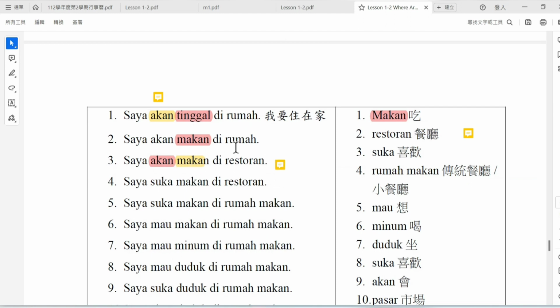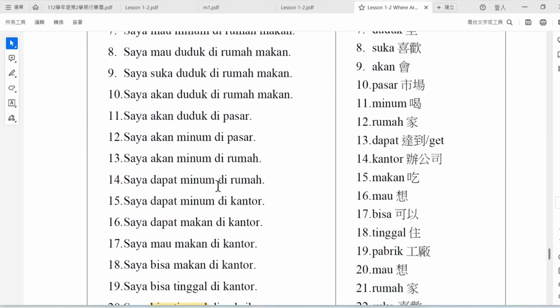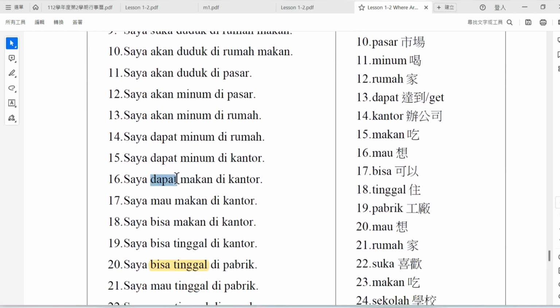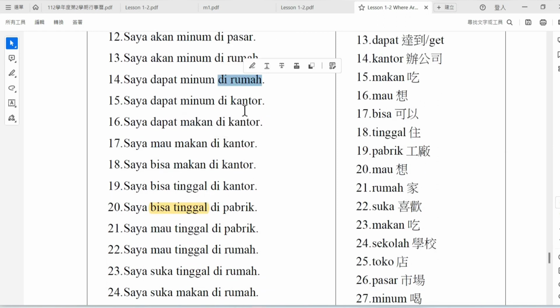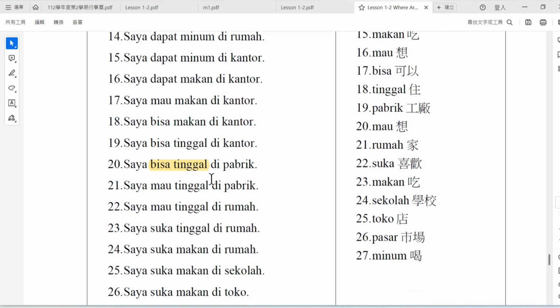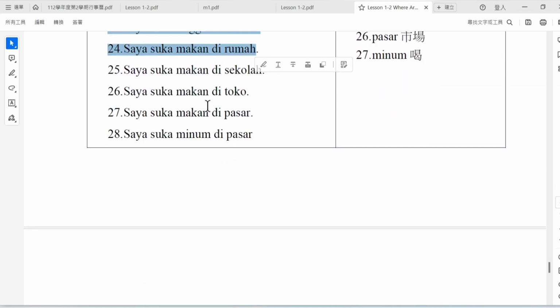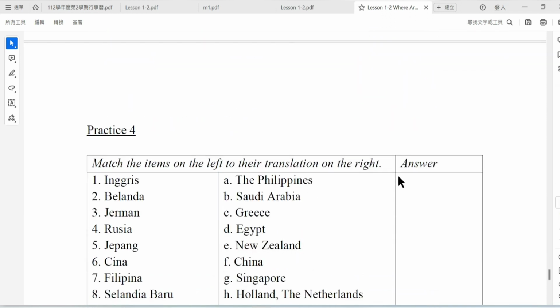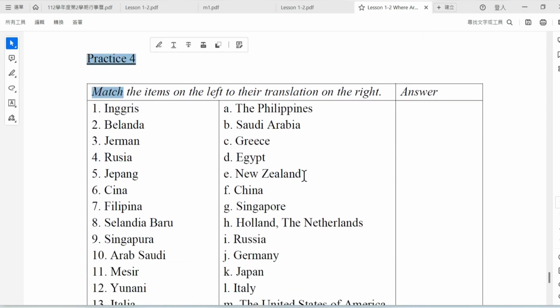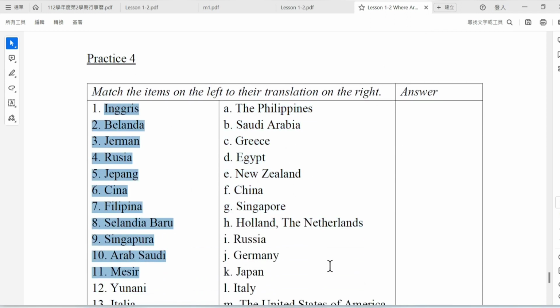Only the place changes, and the place is a restaurant. So continuing with different real verbs and also different places, the student will learn new vocabulary from this. Then we continue with practice here again.